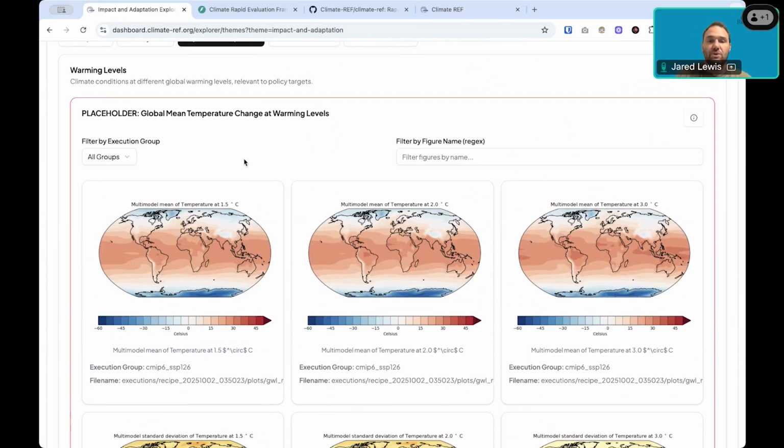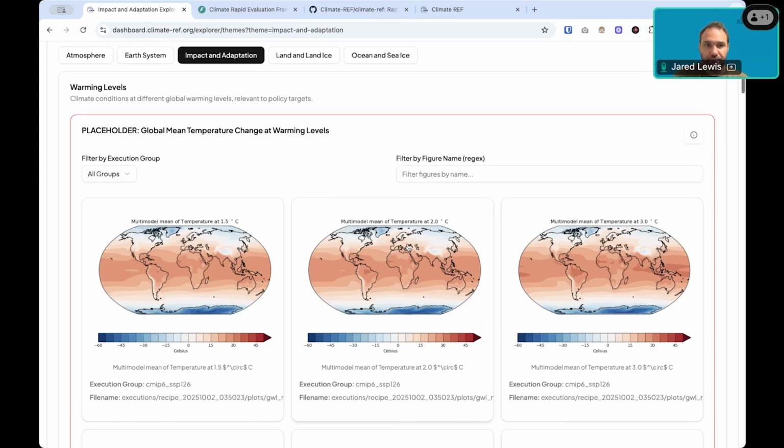So we could, for example, show just the figures for, in this case here, the multi-model mean of 2 degrees, say, and we could show for each different variable at 2 degrees. Or we could show only the temperature ones. This kind of level of configurability is how we want to build and flesh out this Explorer as we go forward. And as I mentioned before, we're open to any feedback about what we should be showing in this dashboard to aggregate up all of this information behind the scenes.